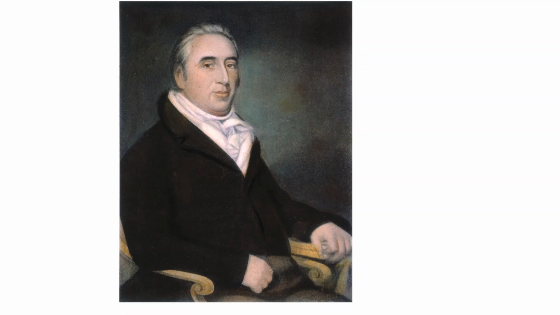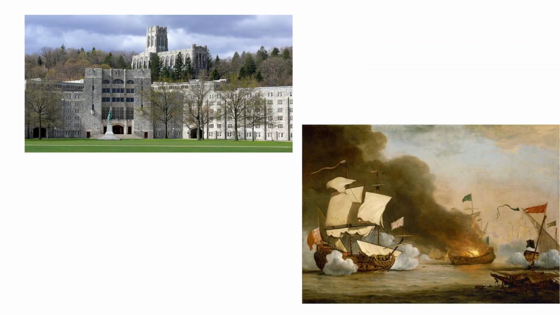Also, the Supreme Court case Marbury versus Madison would have never happened, because the whole case happened because a judge named William Marbury was denied his seat on some judicial court, and because of that, he sued. But Aaron Burr would have kept Marbury's appointment to the court rather than revoking it like Jefferson did. And because of this, Marbury wouldn't have sued, and the case Marbury versus Madison would never have happened, and thus the power of judicial review and the Supreme Court's power would be severely limited and not nearly to the extent of power that it is today.